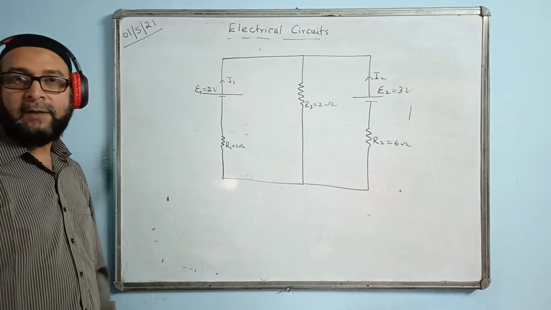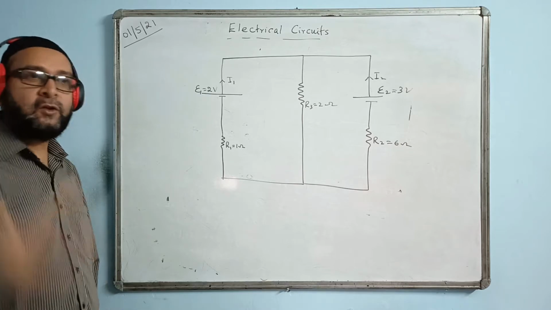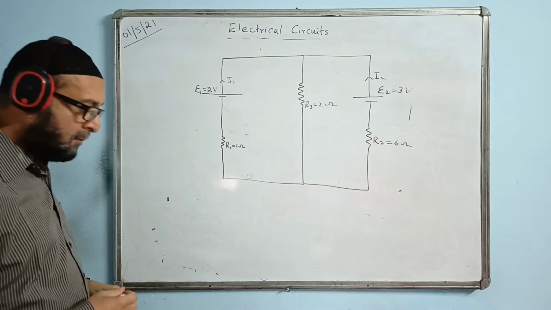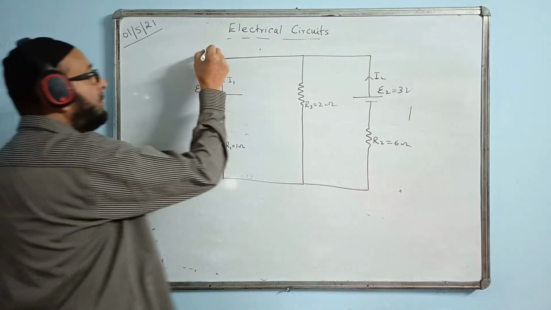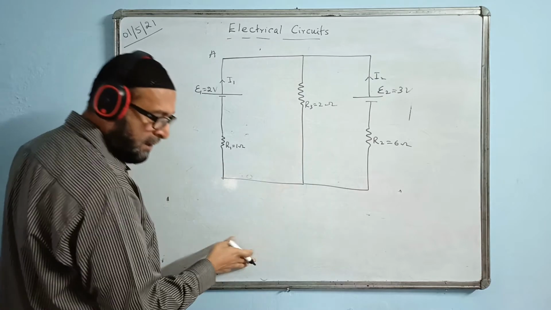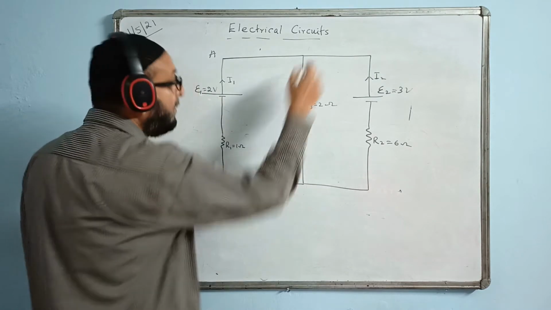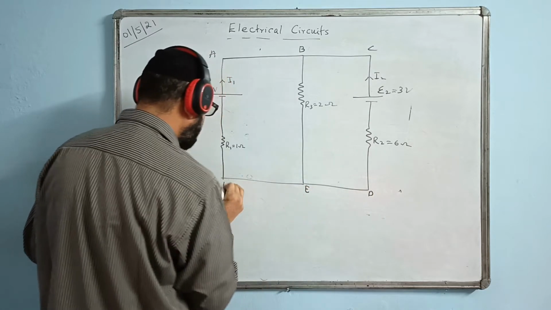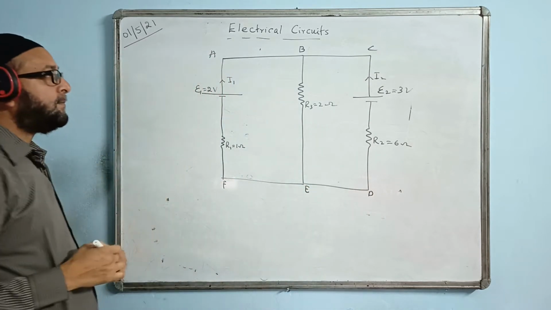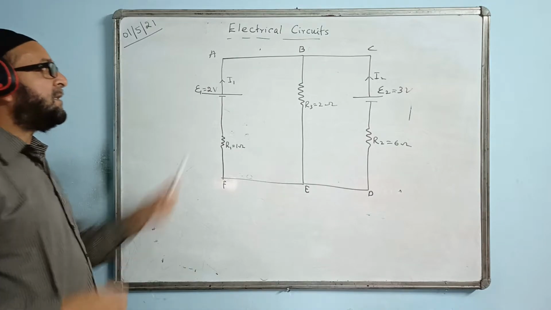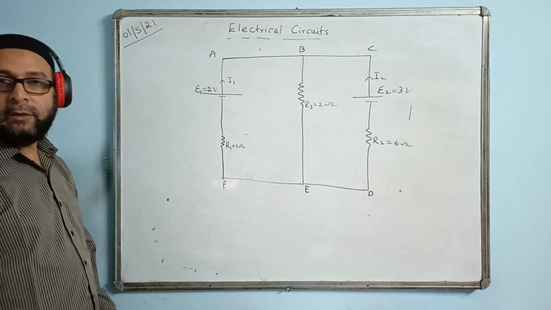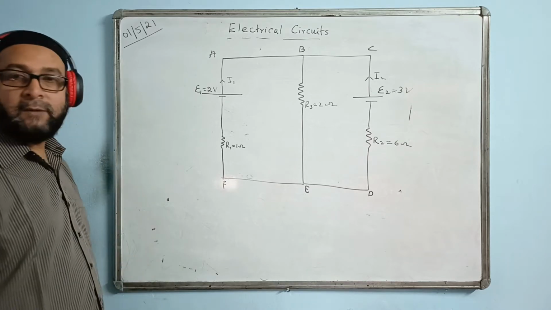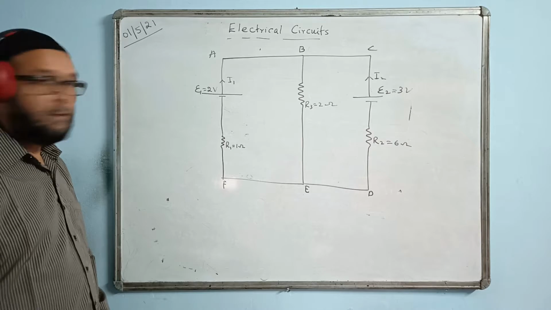This is not a simple kind of network, so we'll be using Kirchhoff's law, and the question also demands to use Kirchhoff's laws. So names I can give randomly, and if the name is already given, we'll follow it. Suppose A, B, C, D, E, F are the names I am giving here. Basically, we see I1 and I2, two unknowns, so we must have two equations. We'll solve them simultaneously and find the value of I1 and I2.